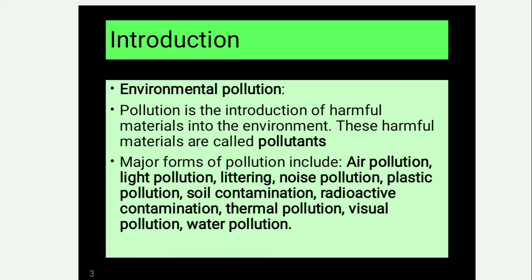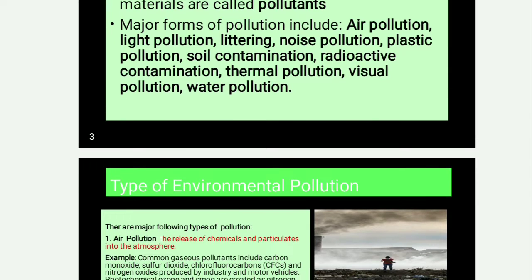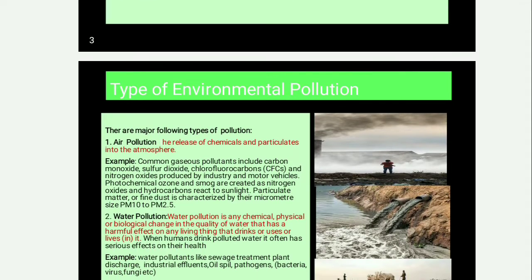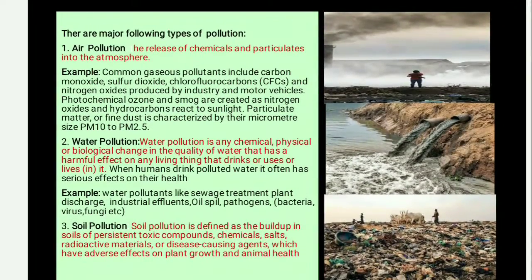So friends, what is environmental pollution? Before discussing environmental pollution, we should know the meaning of pollution. Pollution is the introduction of harmful materials into the environment, and these harmful materials are called pollutants. When these are present in the environment, we can say that is the condition of environmental pollution. Major forms of pollution include air pollution, light pollution, littering, noise pollution, plastic pollution, soil contamination, radioactive contamination, thermal pollution, visual pollution and water pollution. So friends, now we will talk about each type of environmental pollution and see the definitions.